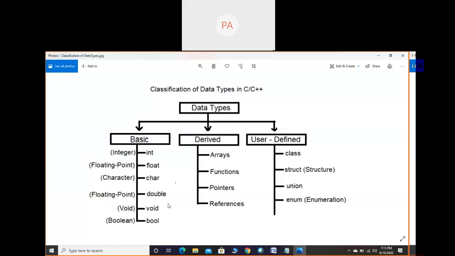Next comes the boolean data type. This is with respect to C++. When we go for the C++ programming language, there we will discuss the boolean data type. So now let us consider 5 basic types: int, float, char, double, and void.